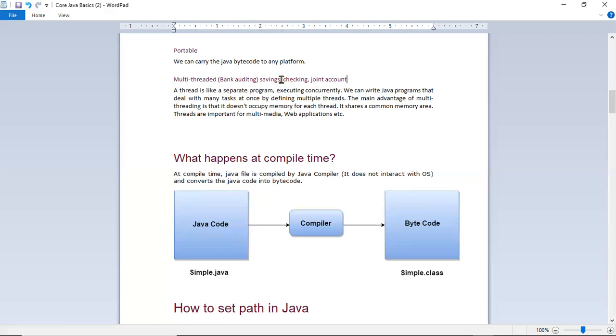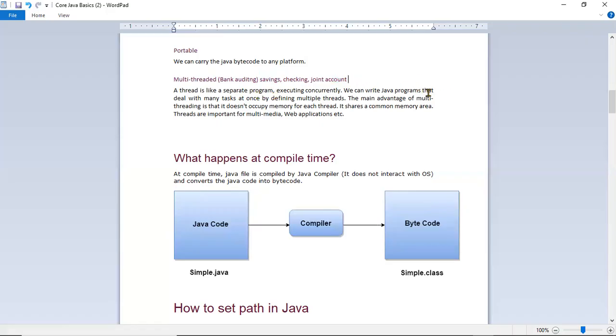Each account type, if the bank auditing process takes a lot of time, they can divide accounts into different account types and create separate threads that run in parallel.